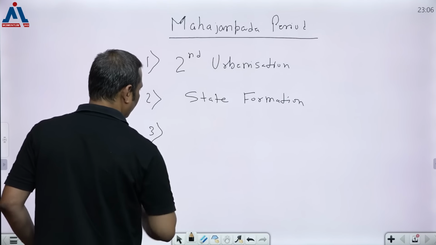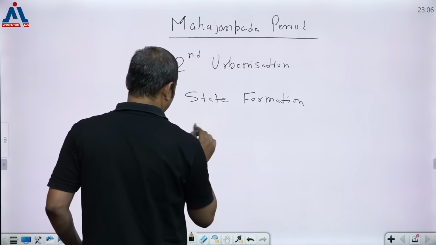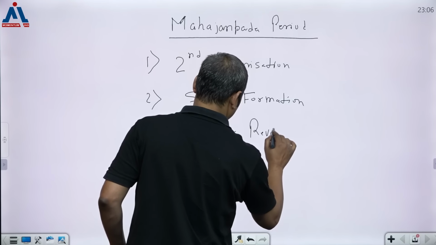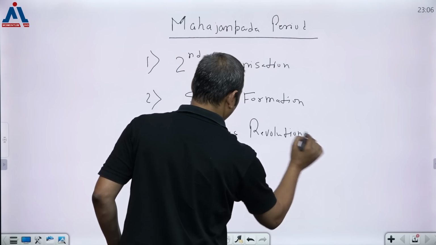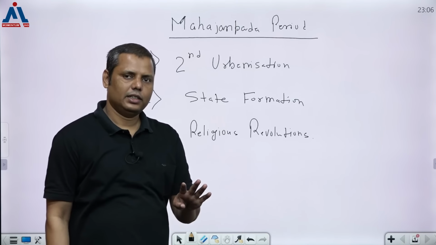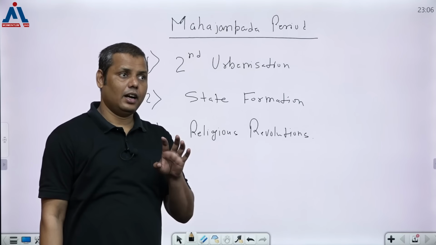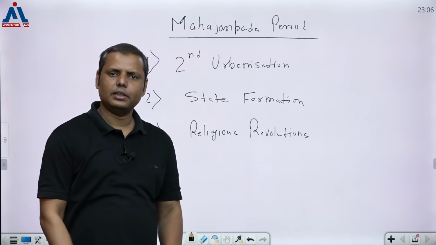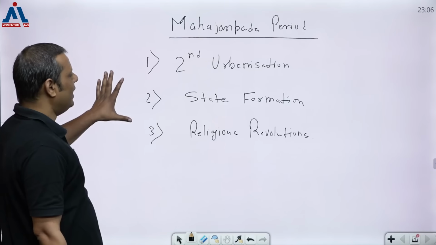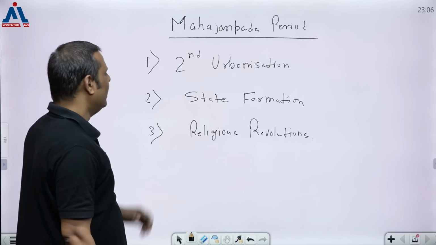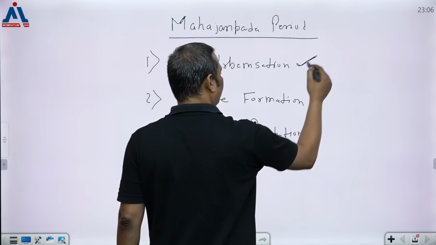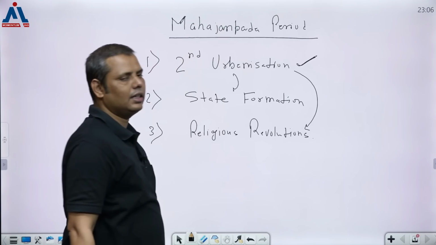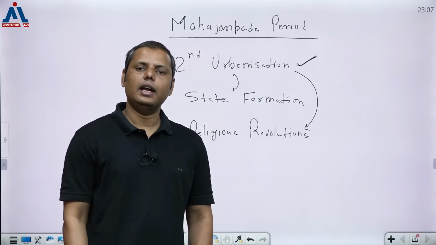The third change was religious revolutions. These are 3 major changes, and mind you, these 3 changes were so powerful that they left an impact even over the various other dimensions of this particular period. So this second urbanization itself was so powerful that it left an impact over these other dimensions too, and that's the reason I had been telling you that the things are ultimately interlinked and connected.